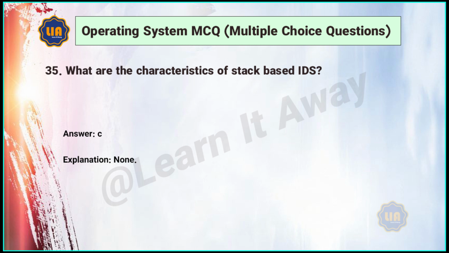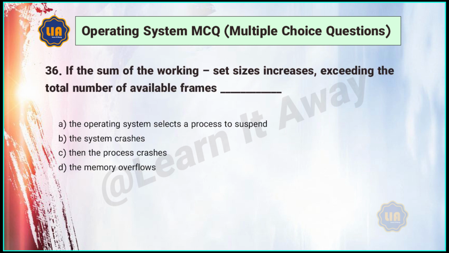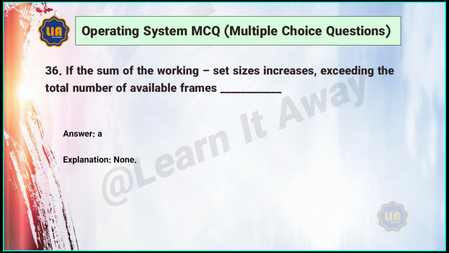Answer: C. 36. If the sum of the working set sizes increases, exceeding the total number of available frames: A. The operating system selects a process to suspend. B. The system crashes. C. Then the process crashes. D. The memory overflows. Answer: A.